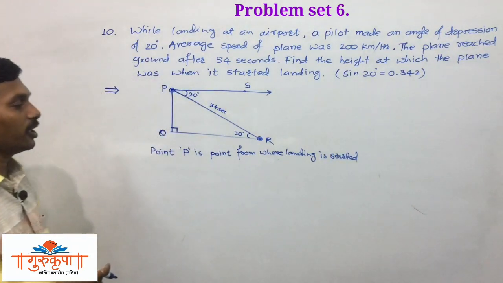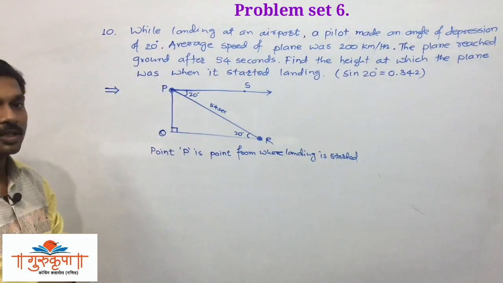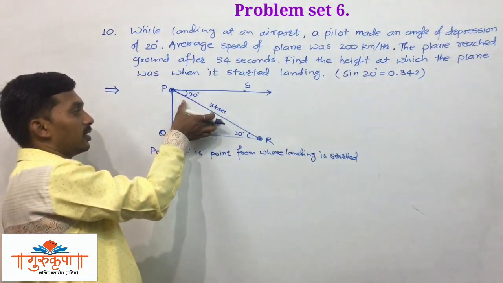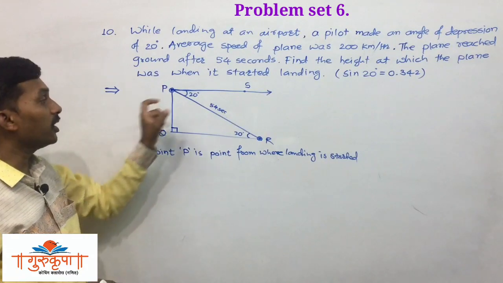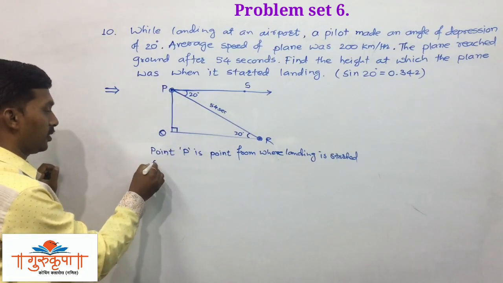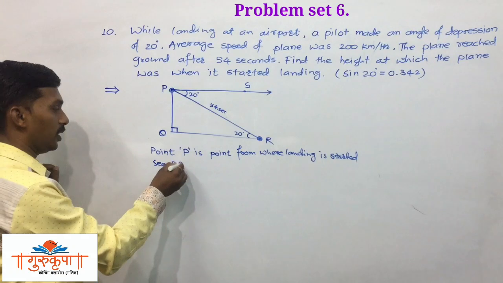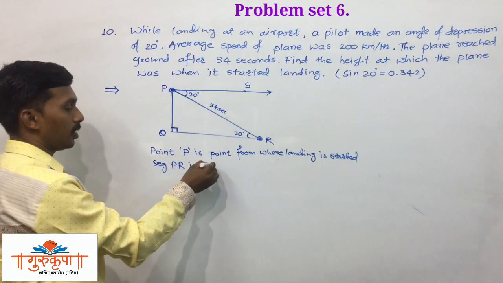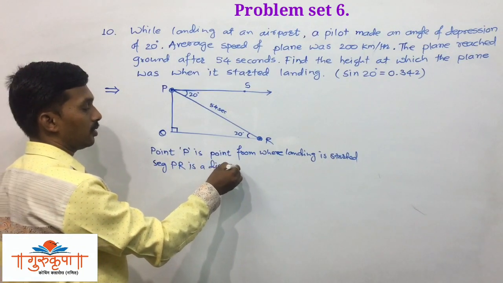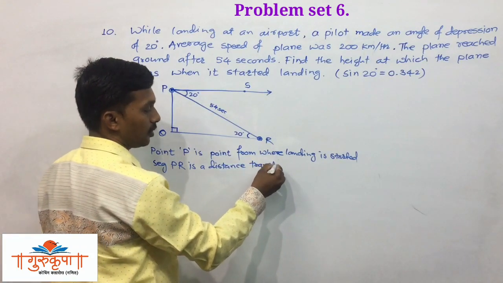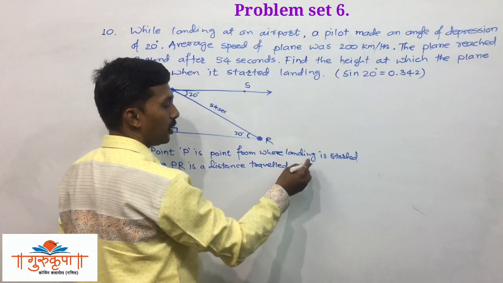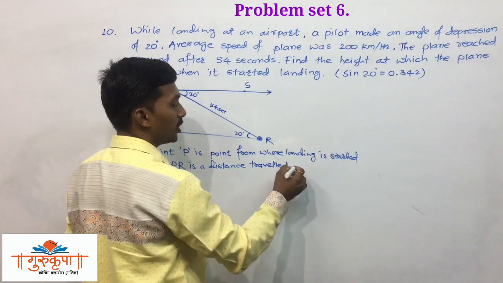This is PR. Seg PR is a distance travelled in 54 seconds.